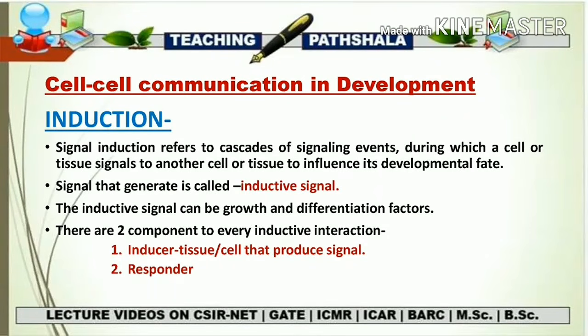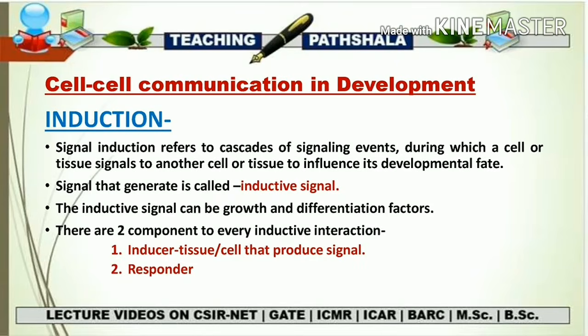So what is induction? Signal induction refers to the cascade of signaling events during which a cell or a tissue signals to another cell or tissue to influence its developmental fate. That means induction is a process in which there is a cascade of signaling events that ultimately helps in our developmental fate. In the process of induction, the signal that is generated is called the inductive signal. So whatever signaling takes place occurs through an inductive signal, and the overall process is called induction.